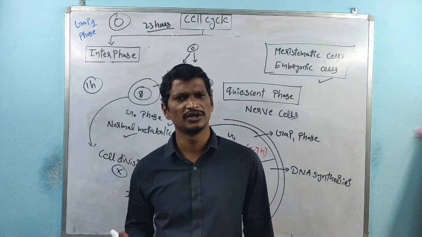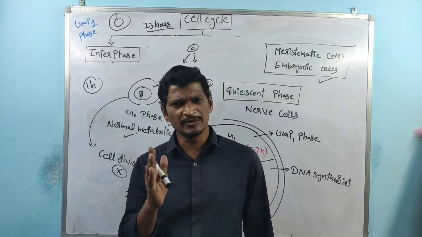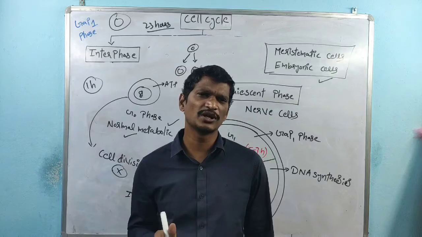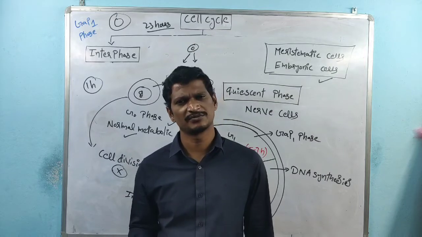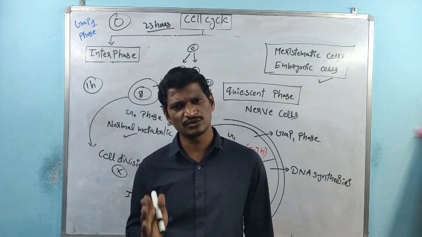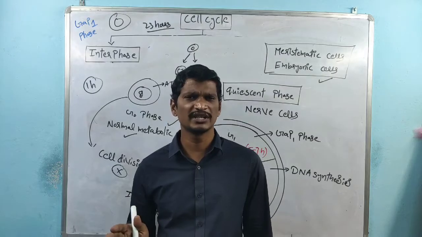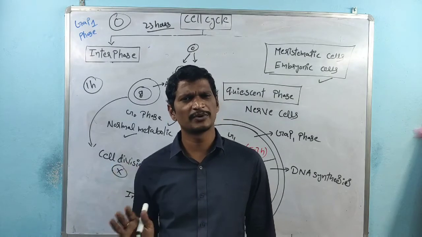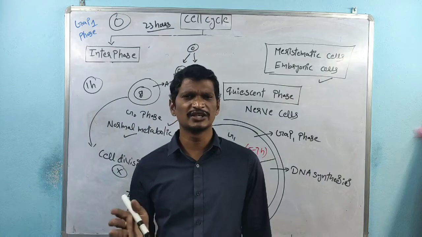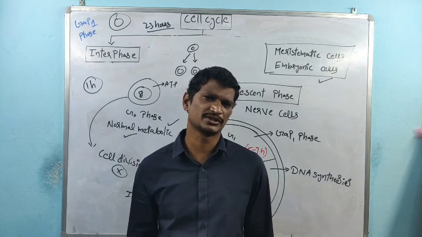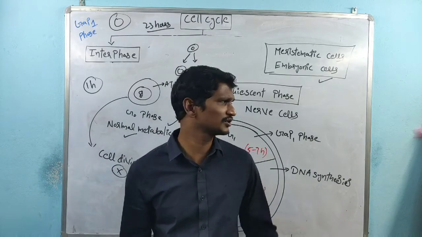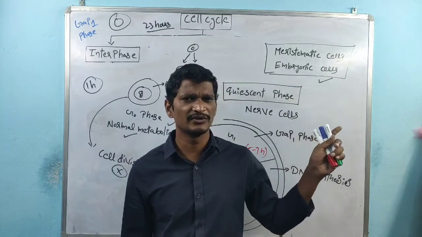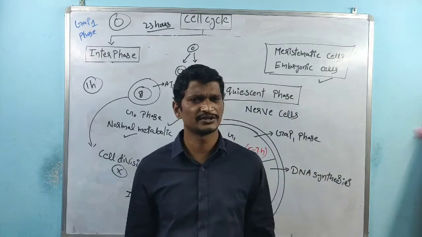Sir, how is this possible? See, during the embryonic stage only, the neurons are involved in cell division, right? Once the mature baby is produced, there is no neuron cell division process. The best example is the nerve cells, as I said, right? Nerve cells always exist in G0 phase.